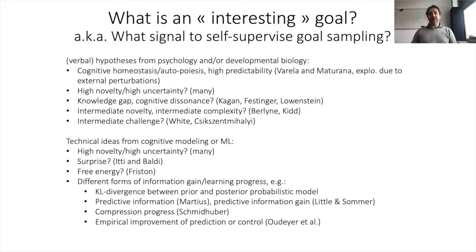So what's an interesting learning experiment for the brain? What's an interesting goal? Which means what signal to use to self-supervise the goal sampling process. So many ideas have been proposed in fields ranging from psychology to biology to cognitive modeling and AI, often independently. One idea is that an interesting goal is one which leads to the experience of high novelty or prediction errors or control errors.